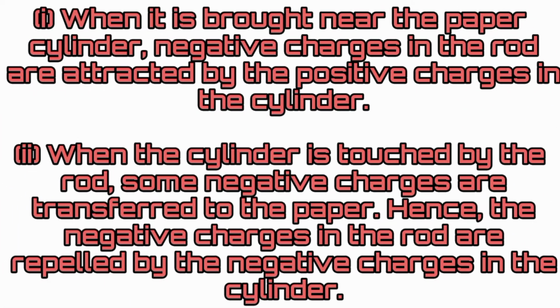When it is brought near the paper cylinder, negative charges in the rod are attracted by the positive charges in the cylinder. When the cylinder is touched by the rod, some negative charges are transferred to the paper. Hence, the negative charges in the rod are repelled by the negative charges in the cylinder.